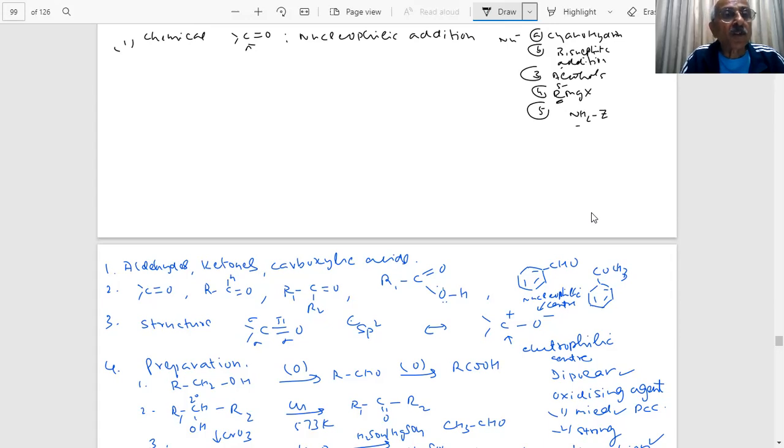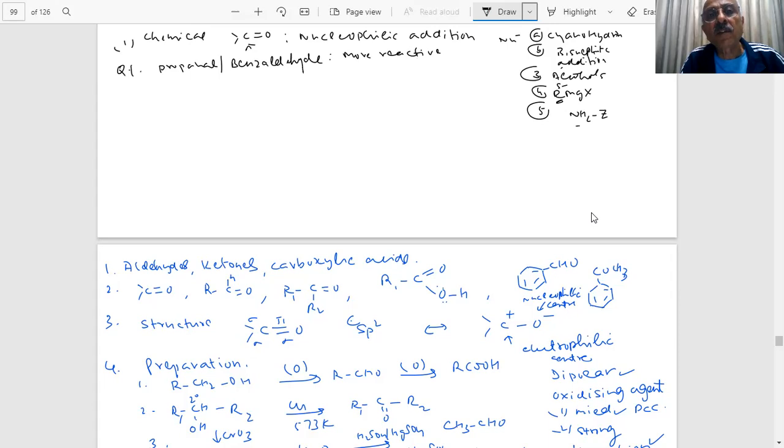Okay, question number one. You have propanal and benzaldehyde. Which is more reactive towards nucleophilic addition? This question has already been put up in the paper.